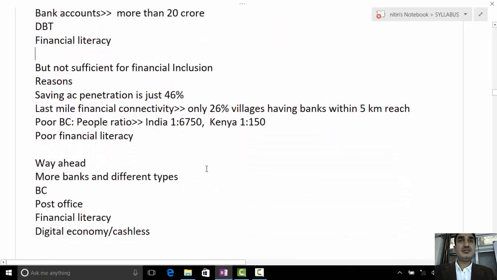So the answer ends here, right? Then what should you write, Vibhu? Yes. Then you need to write the way forward or solutions, or measures suggested. Because ultimately you have shown that financial inclusion has not improved so much. Why not improved? Improve it, how will you do it? Give the measures. Don't write in detail. 4-5 points in short.